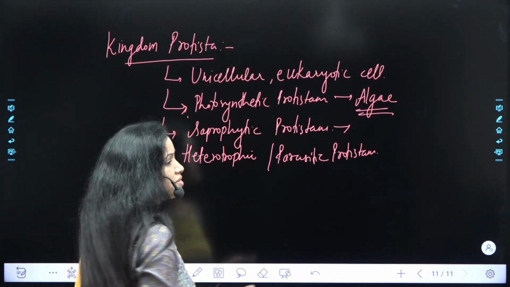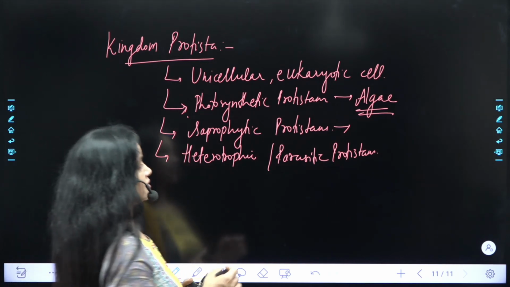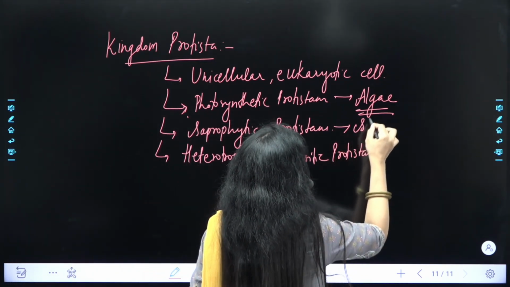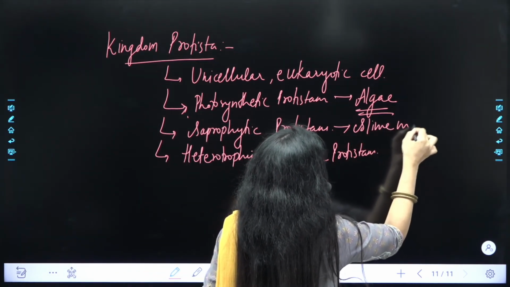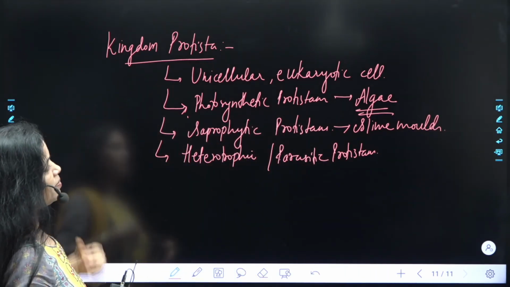Saprophytic protistans, that means the protistans which is unicellular but that depends on dead and decay matter, है ना. तो उसका एग्जाम्पल भी लिख सकते हो, these are slime molds. ठीक है, ध्यान रखनी है मेरी बात.